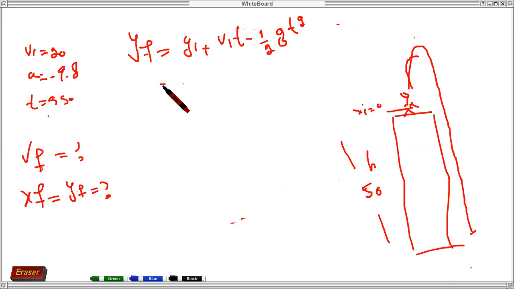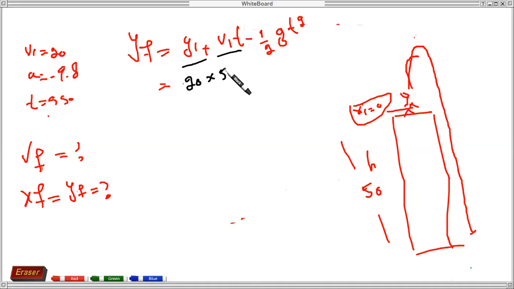Correct? So we know that initial position is 0, so no need of writing. What is Vit? Initial velocity 20, multiplied with time, time is given as 5 seconds, minus 1 over 2 gt square. So 1 over 2 g, where g we know is minus 9.8. And t square, time is 5 seconds. When you take the square of 5, it means 25. Correct? So you can simplify this one.